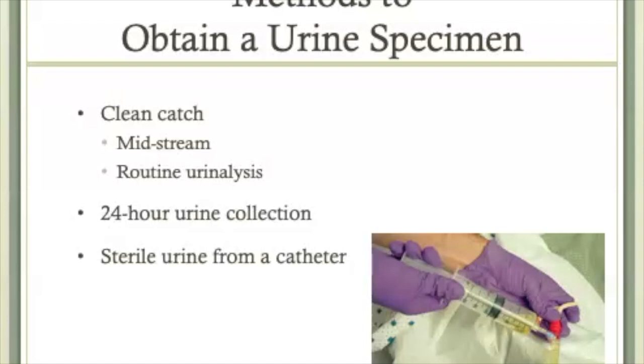In lab, you will practice obtaining a sterile urine specimen from an indwelling Foley catheter. In this case, the catheter has a balloon inflated that holds the catheter in place. Urine will be collected from a port on the catheter tubing. In this picture, identify the syringe attached to the port on the catheter tubing.